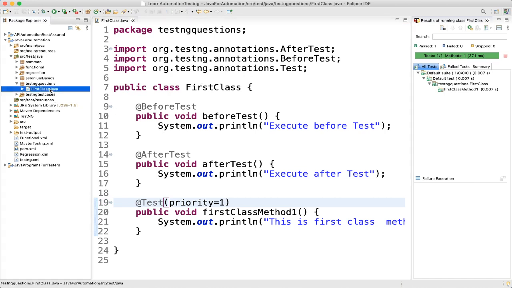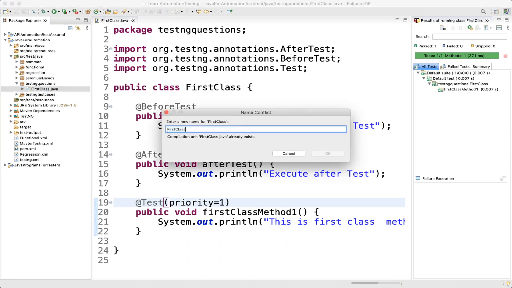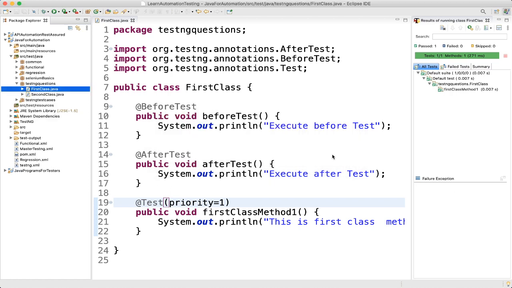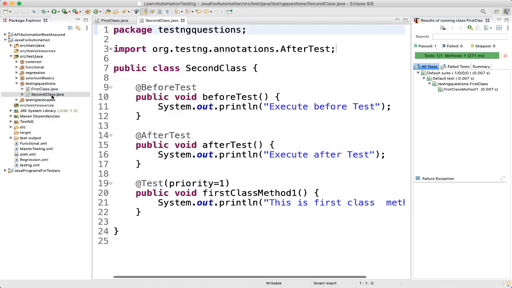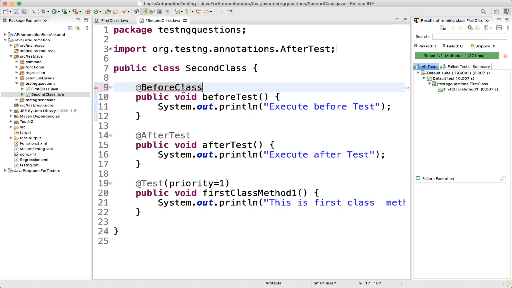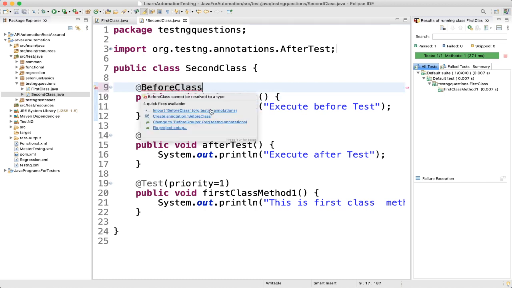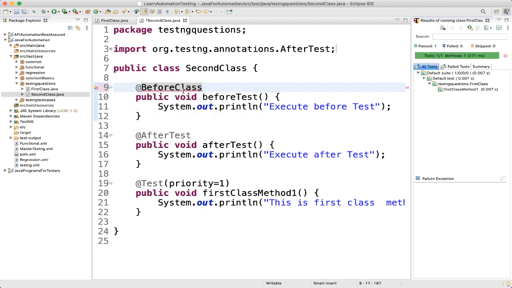Let me create one more class and I'll name it SecondClass. Let me open it. Here we'll not keep anything like before test. I've just copied, that's why you can see all these things. I'll put @BeforeClass, let me import it, and the method name will also change.